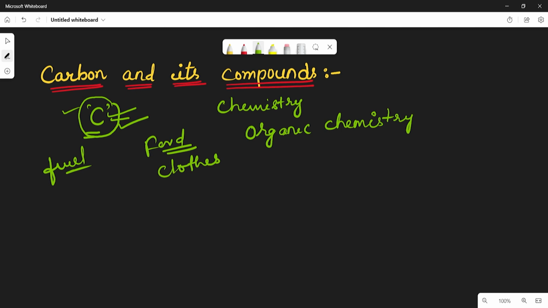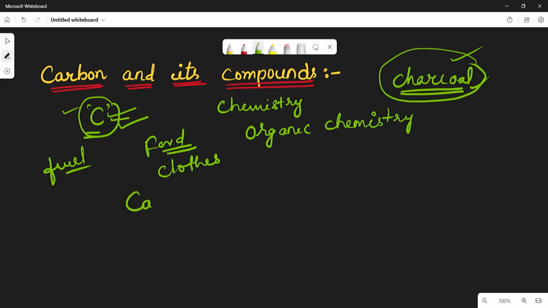So it was discovered in prehistory, and it is known from ancient times, because we know charcoal. Charcoal was used in ancient times also. By burning charcoal we get organic material. We know carbon is a non-metal.